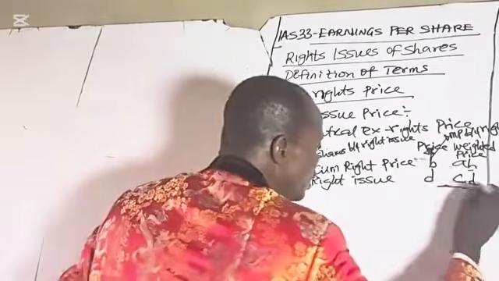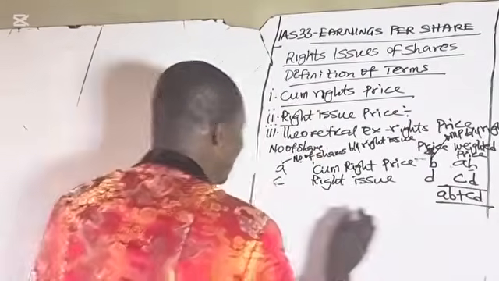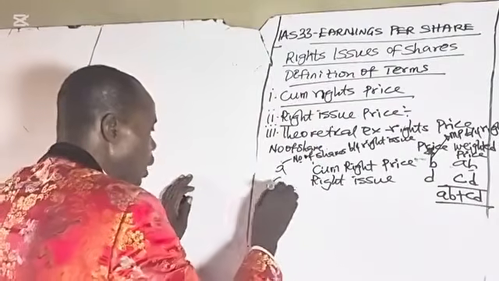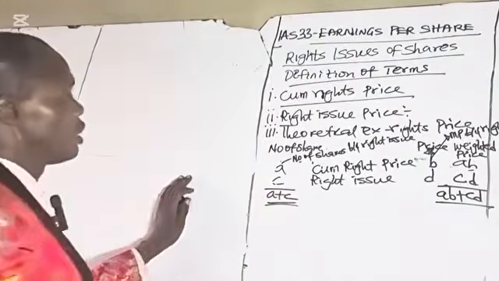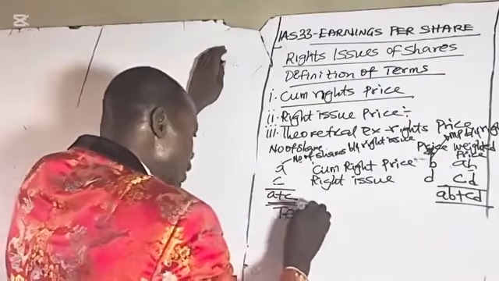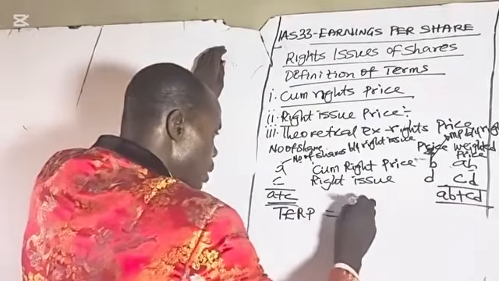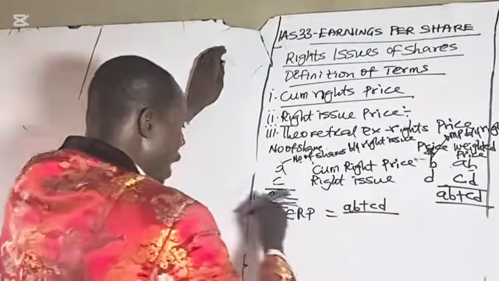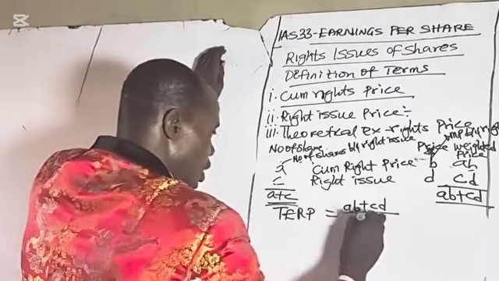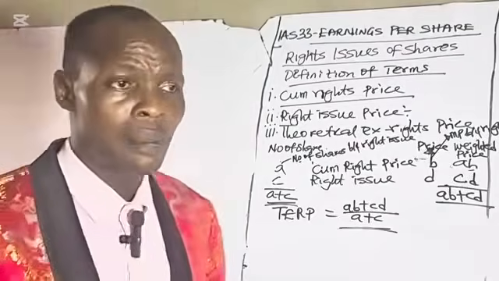So you now sum up this, AB plus CD, then the number of shares also, A plus C. So to calculate the theoretical ex-rights price, you have what you have as the total here, AB plus CD over A plus C. So this will give you the theoretical ex-rights price.